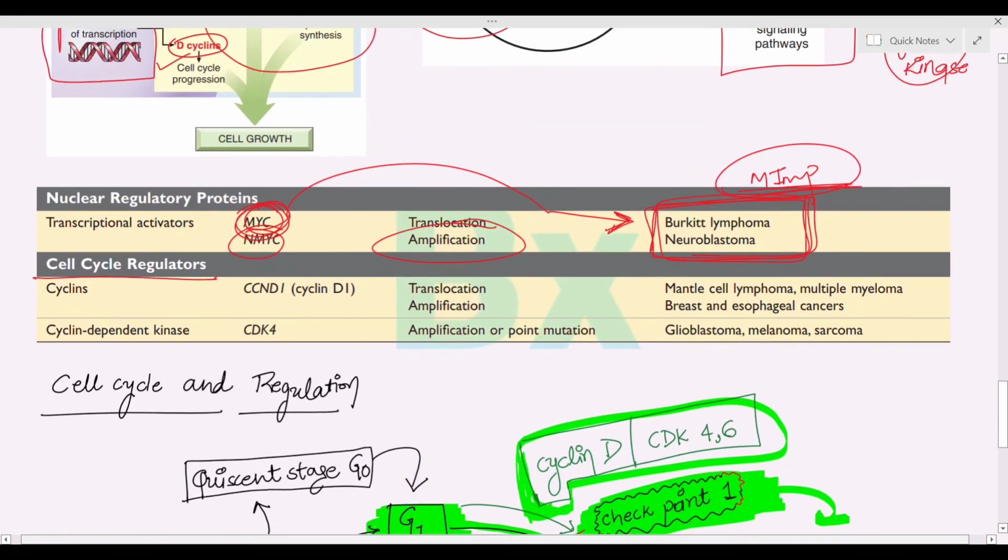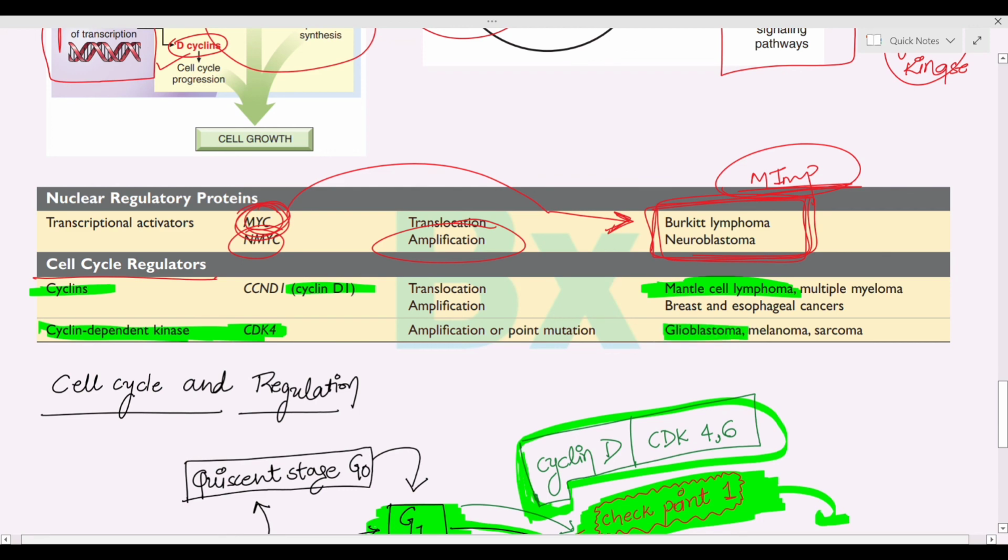If there is any alteration in cyclin D, it will lead to mantle cell lymphoma, and if there is alteration in cyclin dependent kinase 4, it will lead to glioblastoma.